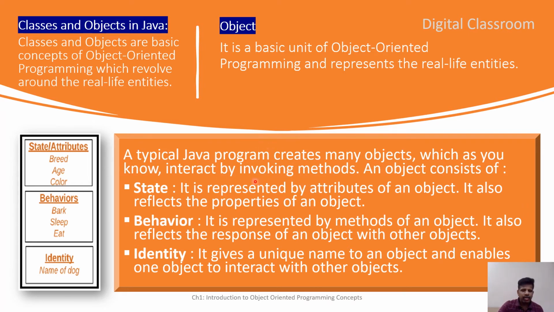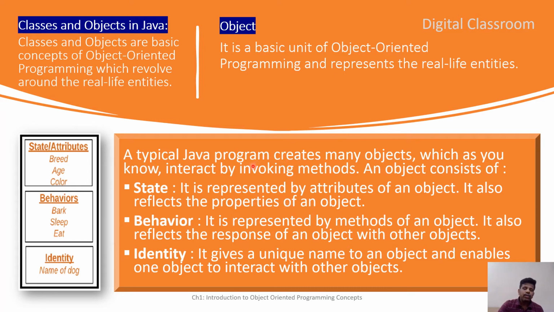These states we can consider. Apart from that, behavior: what do students do in school? Attending class, playing games, writing exams, participating in sports events or inter-house competitions. All those things will become the behavior.